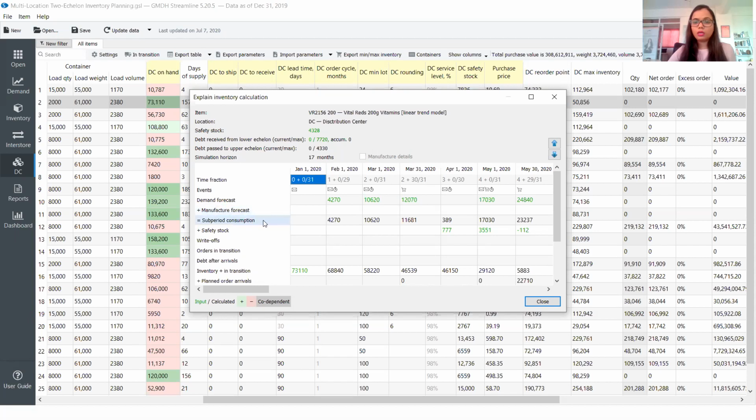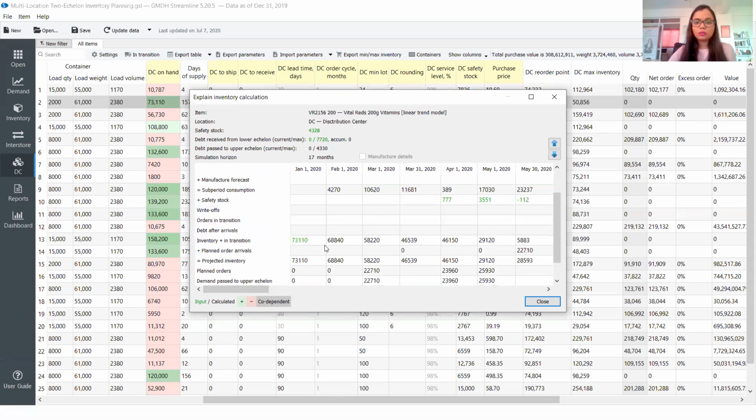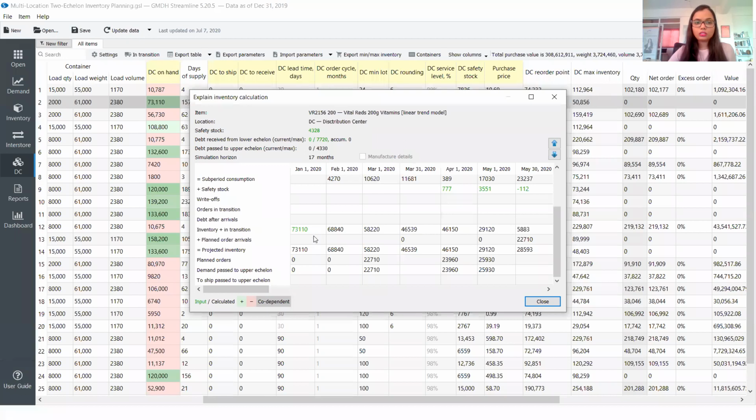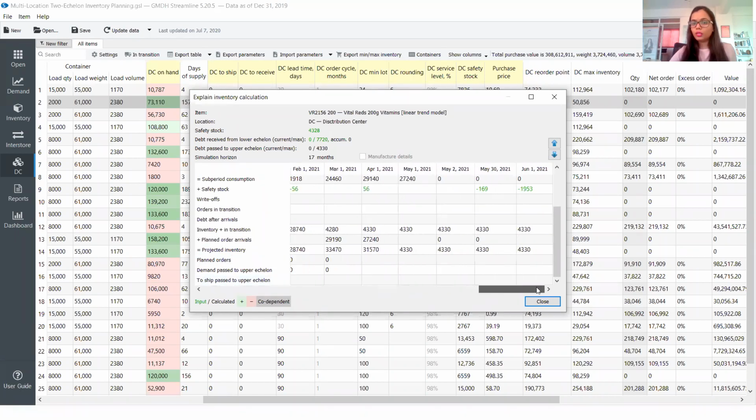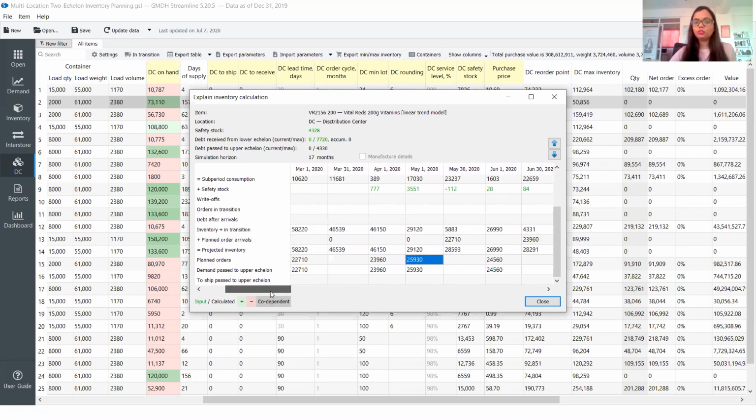What's the other forecast, what's the sub-period consumption, what are the write-offs, what is the inventory in transit, the planned order arrivals, etc. The system is going to automatically calculate the inventory levels, the projected inventory levels and the planned orders. How much do we need to finally order to be able to meet the requirement? And this is quite comprehensive. It goes into the future as well.